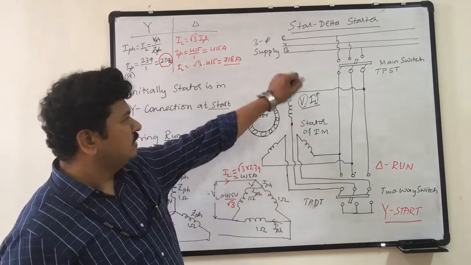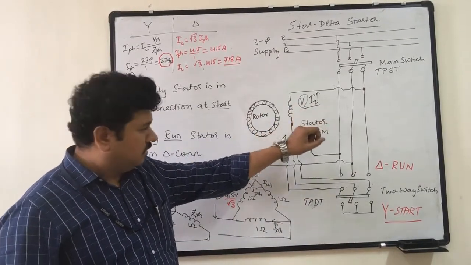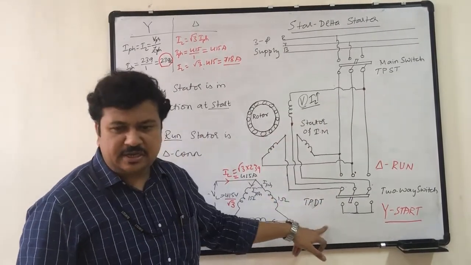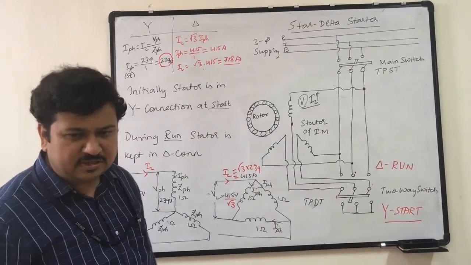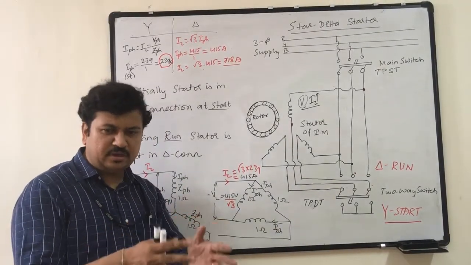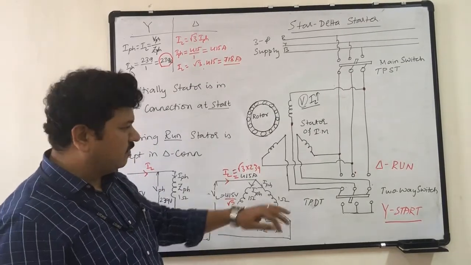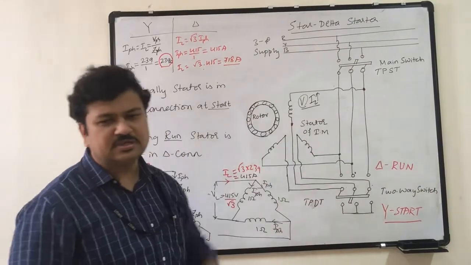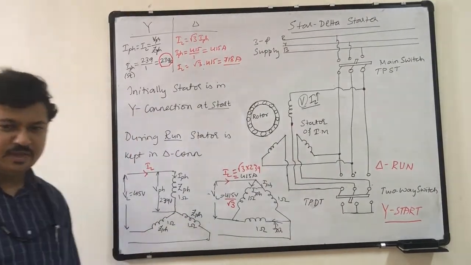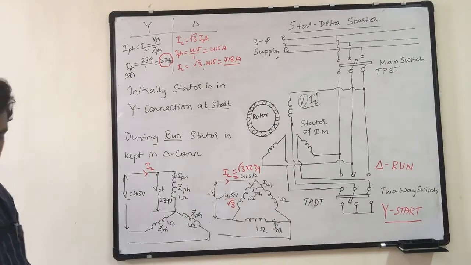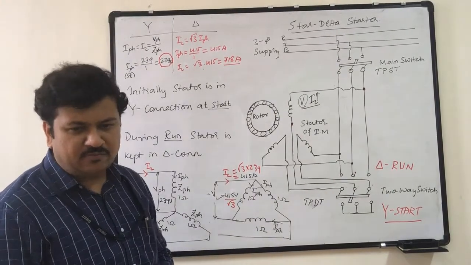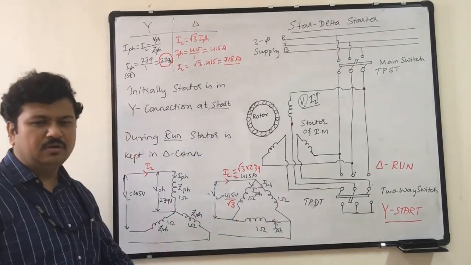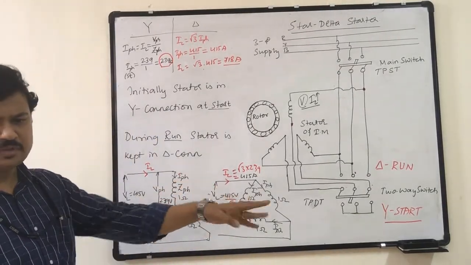So I have to switch the main supply on. Then I had to ensure that initially this position was on the star connection side. Then once the motor starts running, physically I have to observe that the motor has started running. Then after 1 or 2 seconds of the start of the motor, I have to switch this from star connection to delta connection. By that time, the large current drawn by the motor from the source would have been damped and come down to the normal value, and now the motor starts running normally.